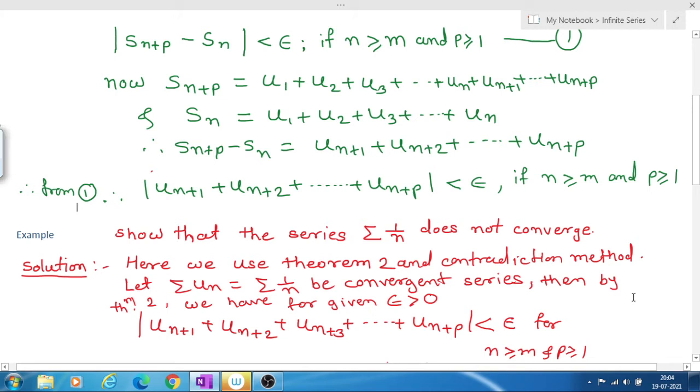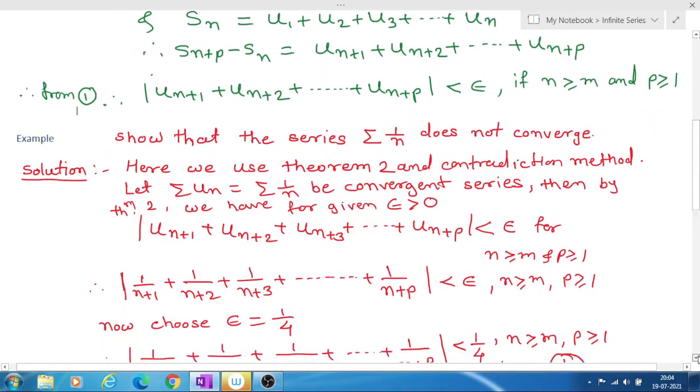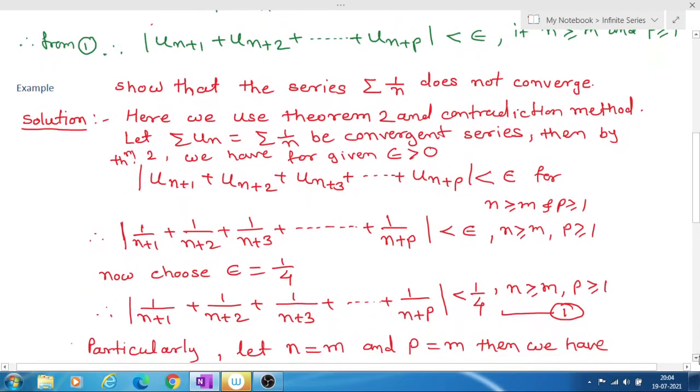So we have shown that the value of this modulus is less than epsilon. Now we see an example.